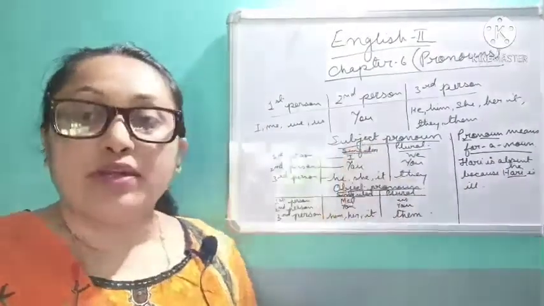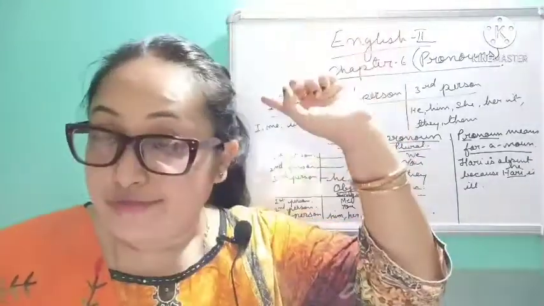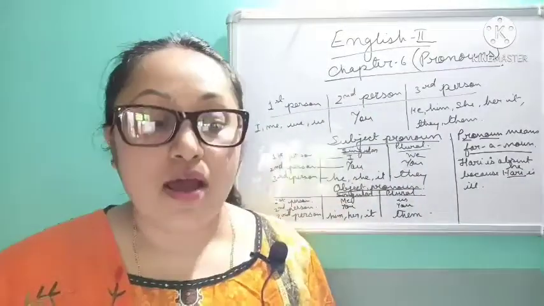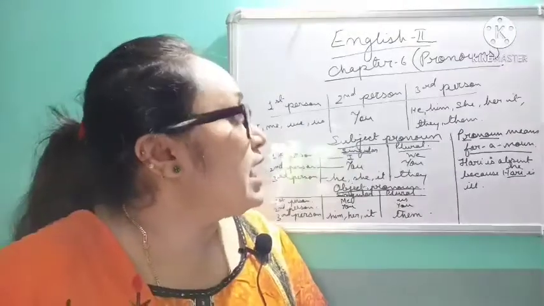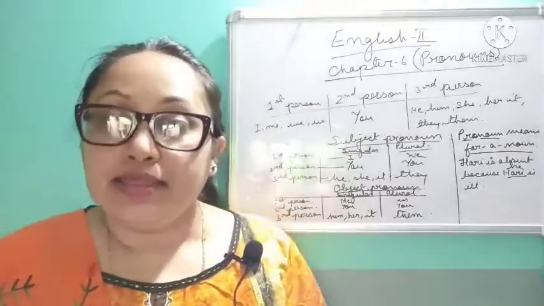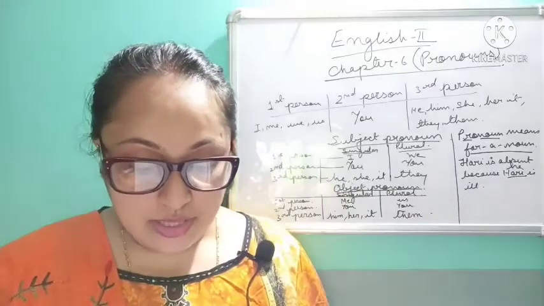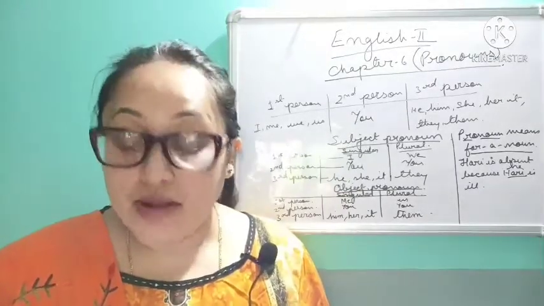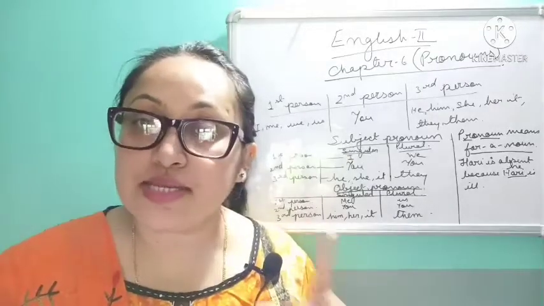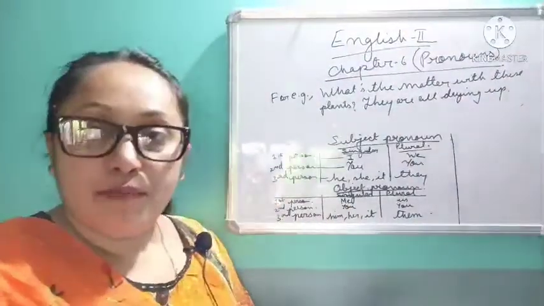Only you. Now what is the third person? Third person, the person spoken of. He's not present. Okay, we are speaking of that person. The person spoken of, it is the third person. Okay. Student, who is the third person? He, him, she, her, it, they and them are called third person. So they are personal pronouns because they stand for three persons, that is the first person, second person and third person.